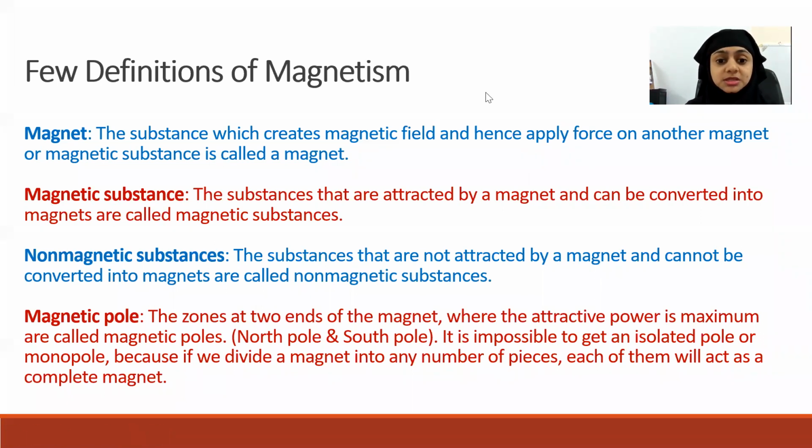And what is meant by a magnetic substance? The substances that are attracted by a magnet and can be converted to magnets are called magnetic substances. So it will be attracted by a magnet. Can you give an example for a magnetic substance? Iron, nickel, etc. are magnetic substances.